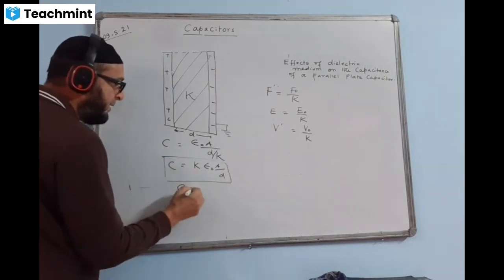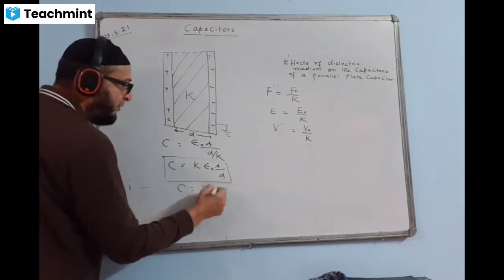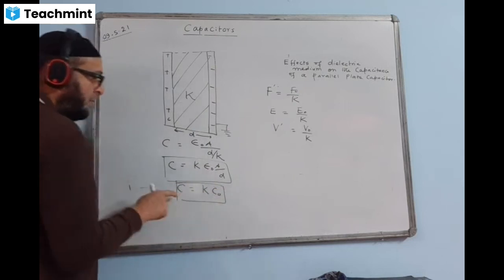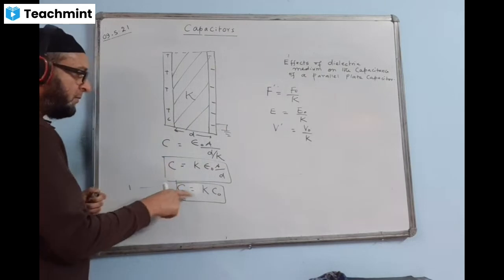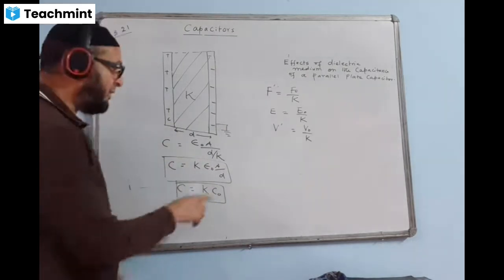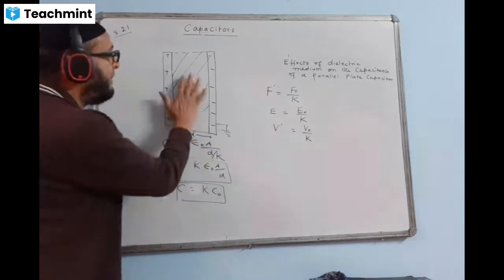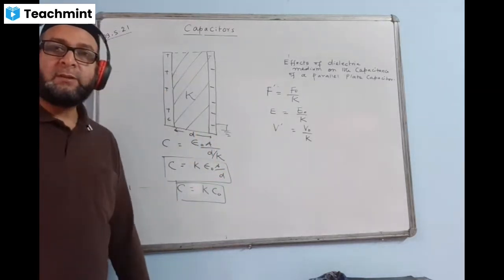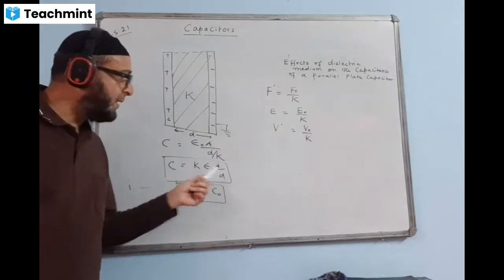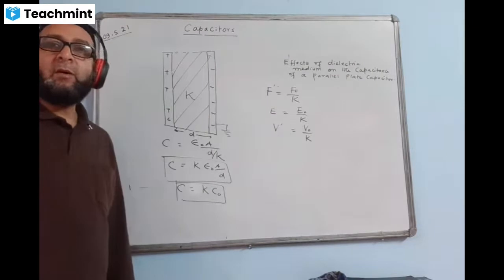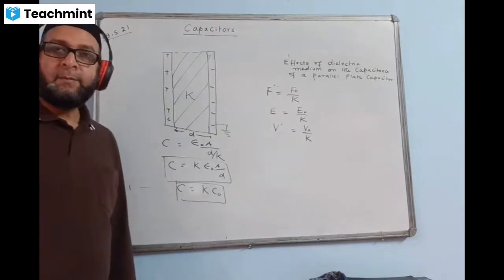That means we can write C is equal to K times C naught. Capacitance in the dielectric medium is equal to K multiplied by C0. C0 is the value when there was nothing in between the plates, empty space or free space. Epsilon naught A by D is the formula which we derived just now, when there was nothing or air in between them.